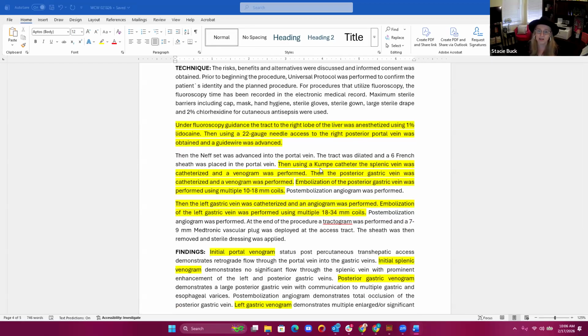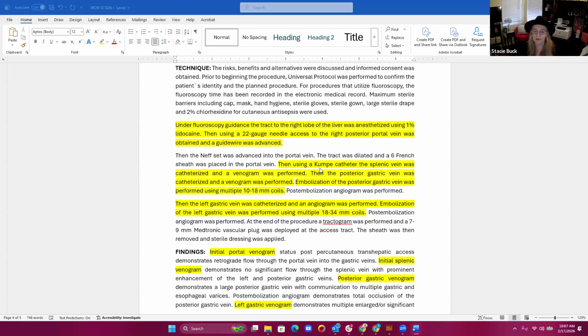So again, that initial catheterization, going into the portal vein, that's the 36481. But then the catheter goes into the splenic vein, which is a first order for that venogram. So let me back up for a second. First, the portal vein, when that was catheterized, it doesn't say it here in this second paragraph, but in the findings, it says that an initial portal venogram was performed. So we see that. So even though that information is missing from that third paragraph, because we see it in the findings, we're going to go ahead and code for the portal venogram. That is going to be our initial imaging code, and that's going to be the 75887. That is without the hemodynamics.